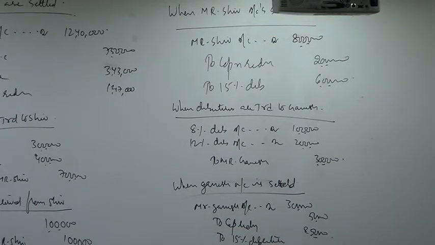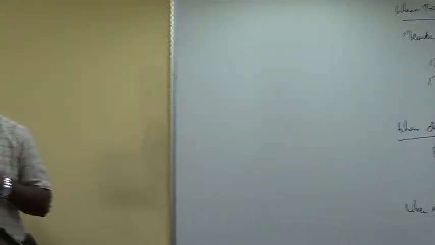Next, 6th point: land and building to be revalued at 51,84,000. See the balance sheet value, land and building value 42,70,000. Now we are going to increase it to 51,84,000. Find the difference. 51,84,000 minus 42,70,000. How much is it? 9,14,000. You have to revalue the land and building upwards.